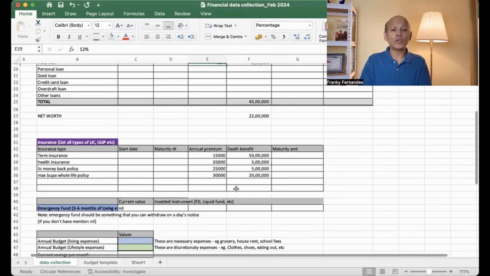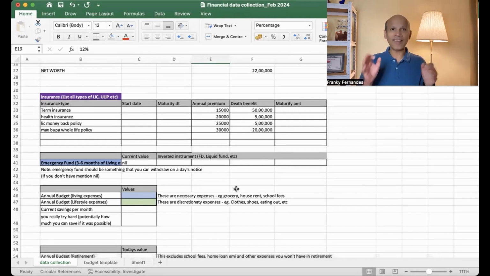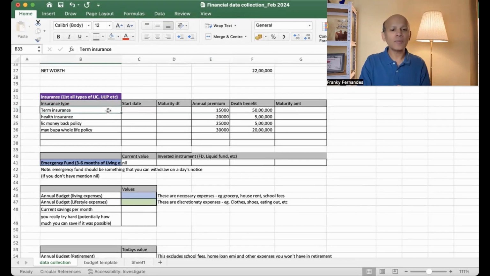Then finally, you look at this insurance bucket. Now, insurance is important as a protection of life and protection of assets, but you must only have a term insurance and a health insurance. All other insurances are of no use.